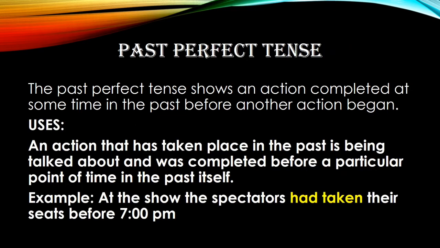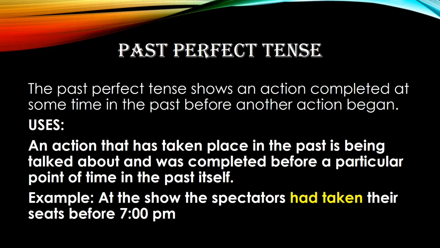Now coming to the past perfect tense. The past perfect tense shows an action completed at some time in the past before another action began. So when there are two actions happening, the previous one is denoted by the past perfect tense. It is used for an action that has taken place in the past, is being talked about, and was completed before a particular point of time in the past itself. The important thing is the action is completed already.